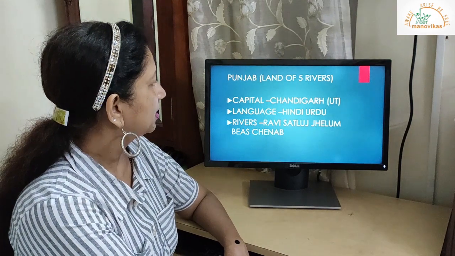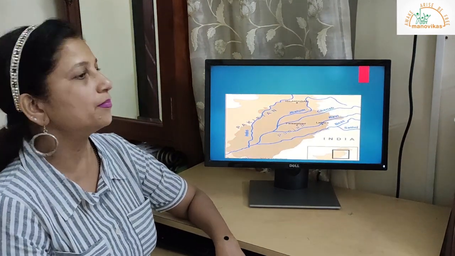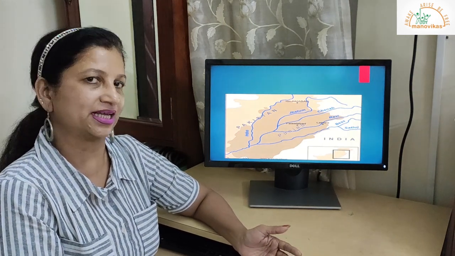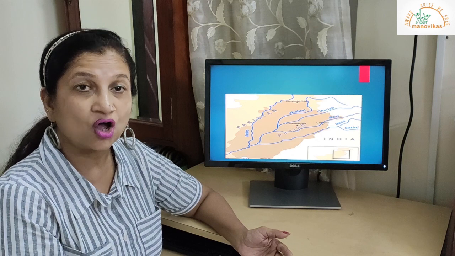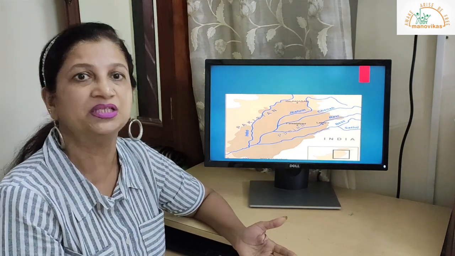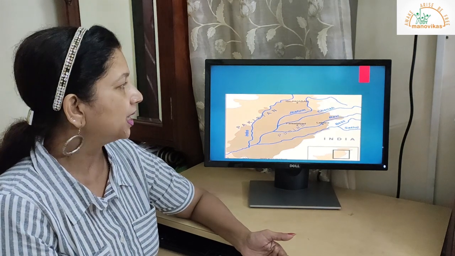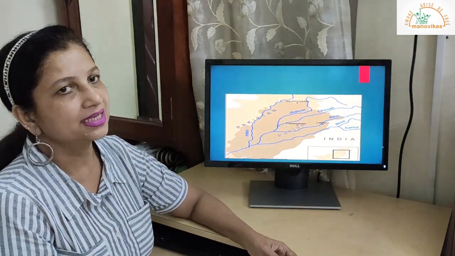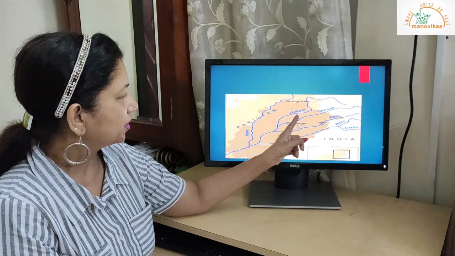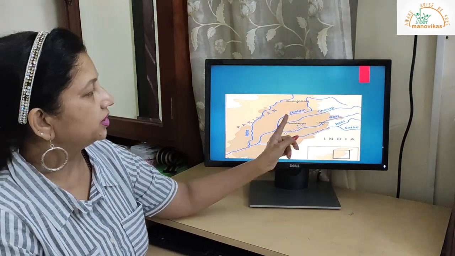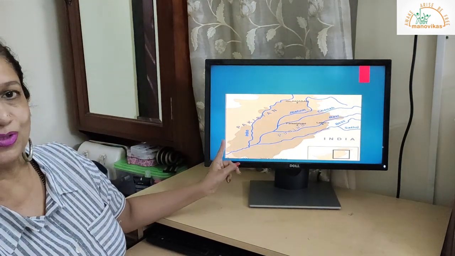Next, you can see in the map. If you want, you can open your map, your textbook, your atlas, and go to the state of Punjab. In the index you will see the state of Punjab and you can locate the rivers. First, the river is Indus, which flows into Pakistan. Can you see it?